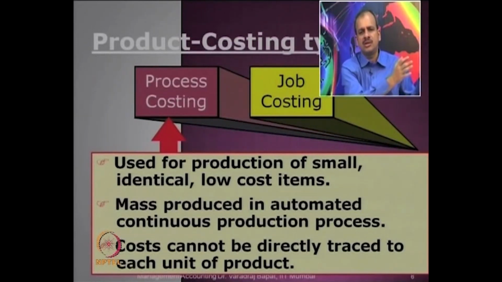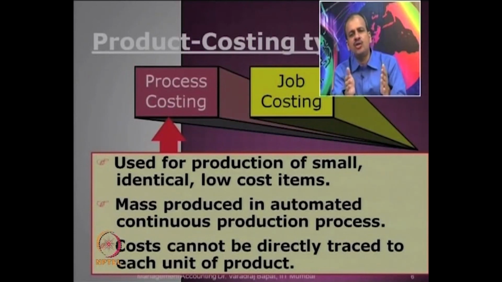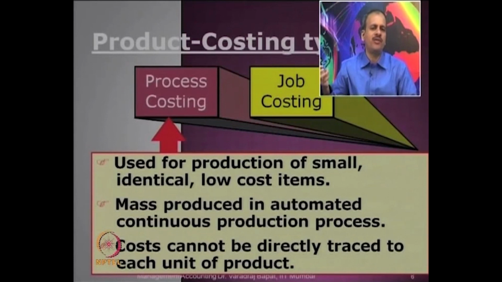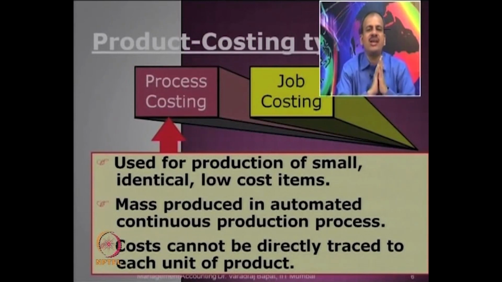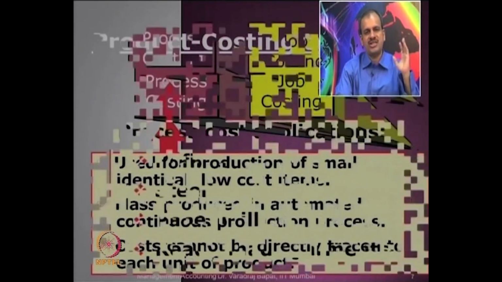No. Certain chemicals are being put into soap manufacturing and you get soap cakes out of it, or you may be getting other byproducts. But there is no one-to-one correlation from input to output. Neither is the production being made for a particular customer. A lot of low cost items are getting produced, which scenario is very much suitable for process costing.